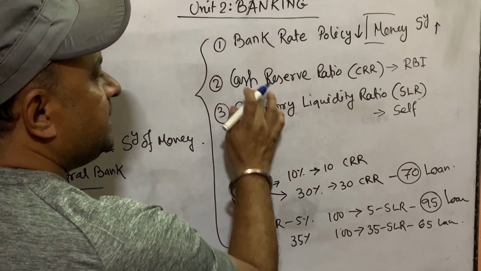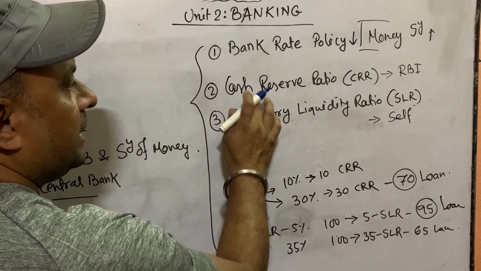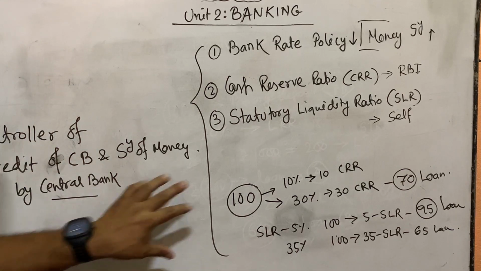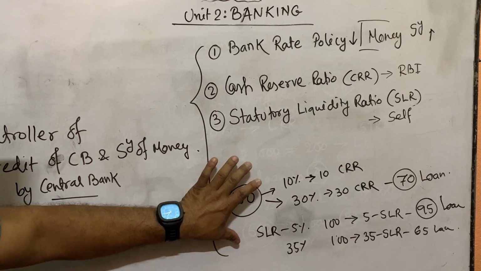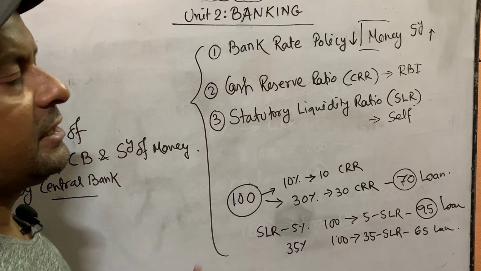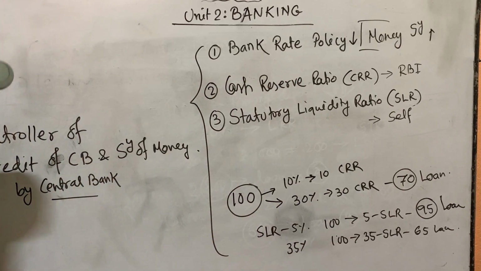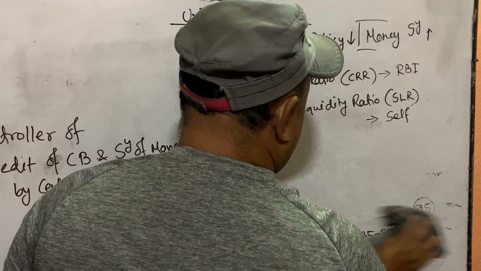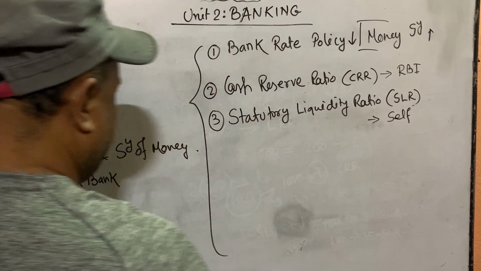So by using CRR and SLR also, the central bank can control the credit creation capacity of the commercial bank. Their loan giving capacity is reduced and money supply is also reduced. The reverse happens if the central bank wants to increase the money supply. Fourth one is open market operation.